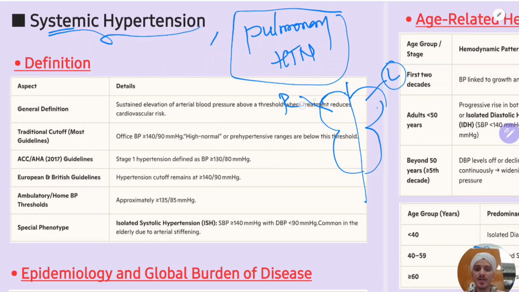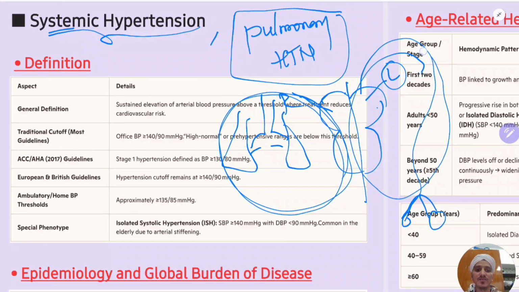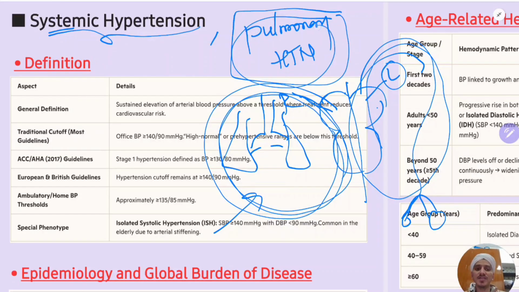The left part supplies blood to the whole body, to the brain, the major vital organs and everything. The right part supplies blood to the lungs. This is known as the pulmonary circulation and this is the systemic circulation. Any increase in blood pressure in this circuit is pulmonary hypertension, and this is systemic hypertension, which we see in the majority of cases.